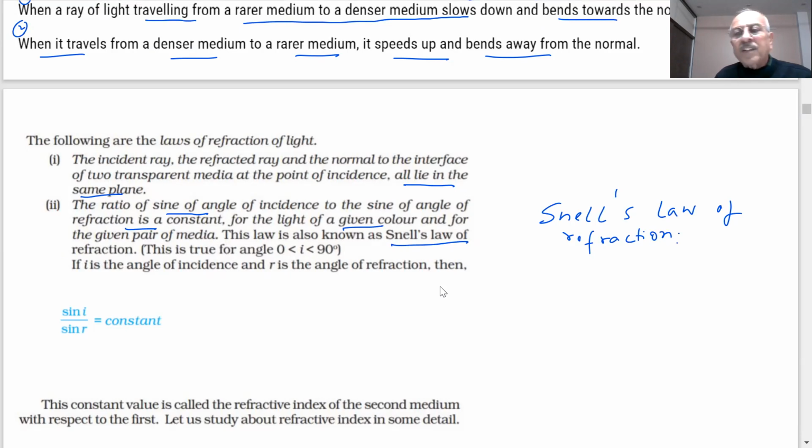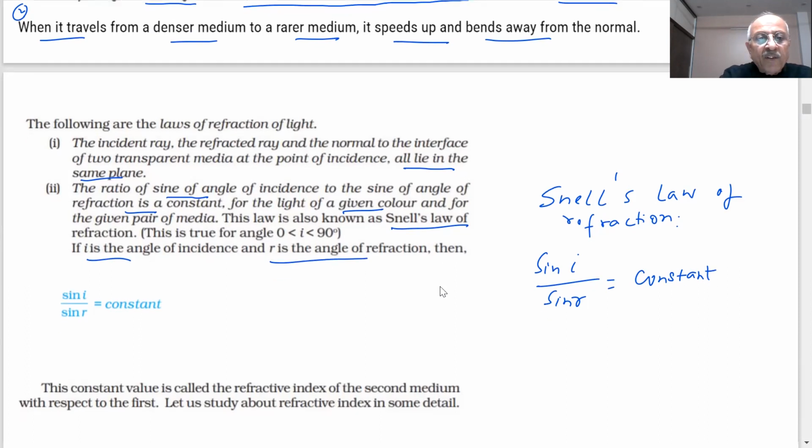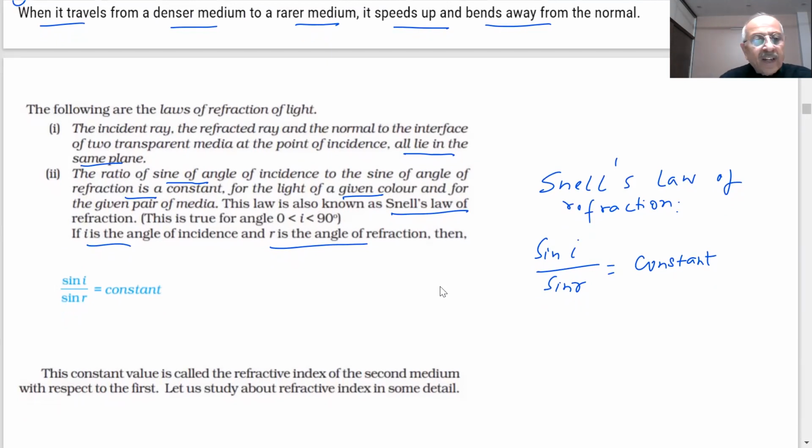So if I say the light is passing from air to glass, a particular glass slab which I am using, then it was observed that the ratio of the sine I and sine R is always a constant. These are trigonometric functions. In trigonometry, you know what are sine angles, cosine angles, tan angles. This is called Snell's law of refraction, where I is the angle of incidence and R is the angle of refraction. The constant value is called the refractive index of second medium with respect to one.